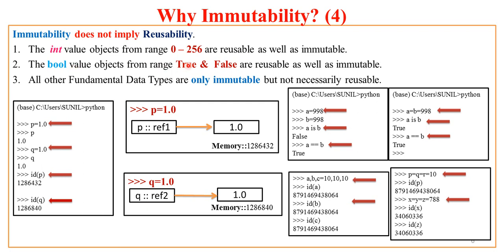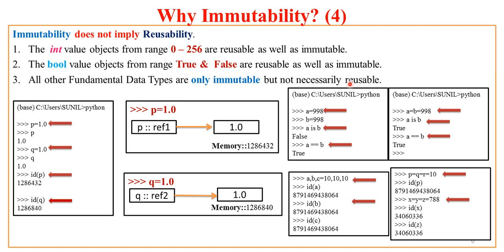For bool, as there are only two values, true and false, you can create 1 lakh objects. Still 1 lakh variables will be referring to either true or false. That means only two objects. So these are reusable as well as immutable. But in case of other fundamental data types, like for example string or float, you will find that these data types might be only immutable but not necessarily reusable.